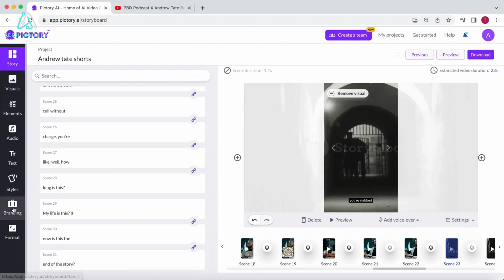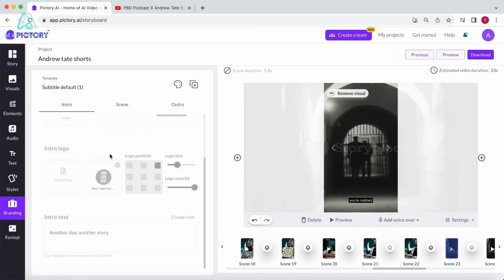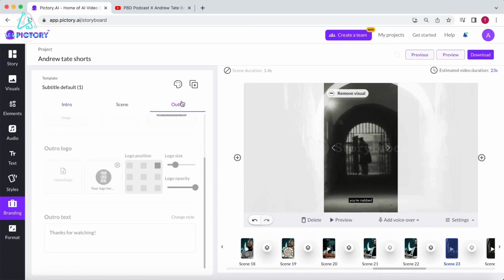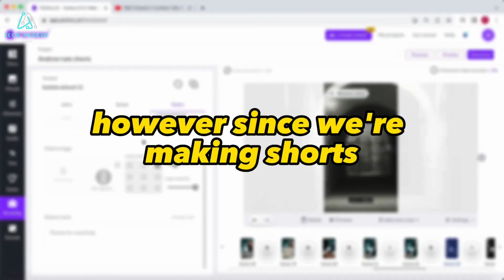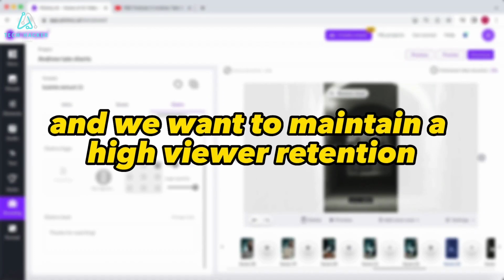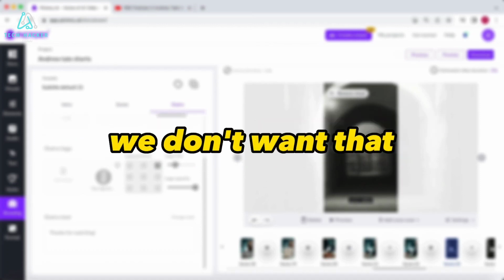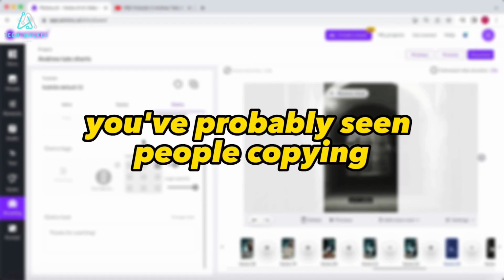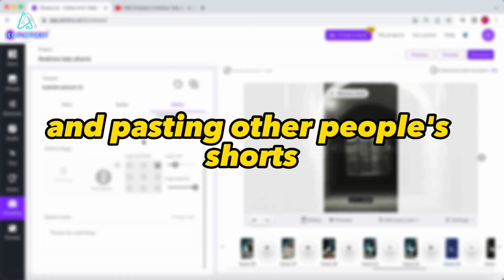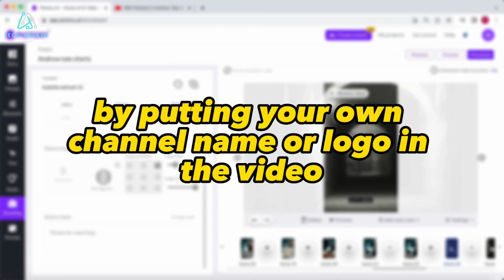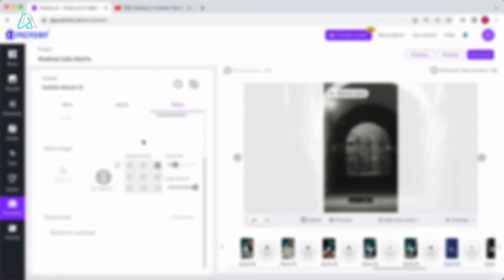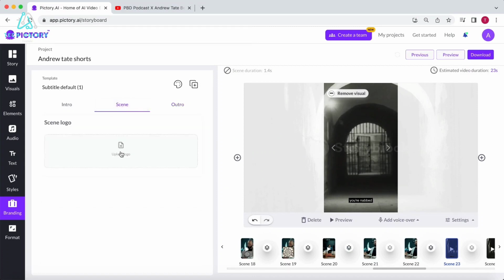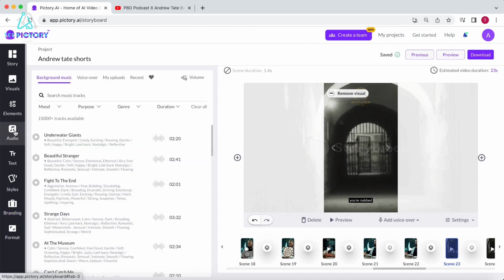In the branding section of Pictory, you can easily add a custom intro and outro to every video. However, since we're making shorts and we want to maintain a high viewer retention, we don't want that. What we do want is to include our logo in the videos. You have probably seen people copying and pasting other people's shorts by putting your own channel name or logo in the video. This won't happen as frequently. Go to the Scene section and select Upload Logo. Choose where you want the logo to be displayed and adjust its size to your preference.